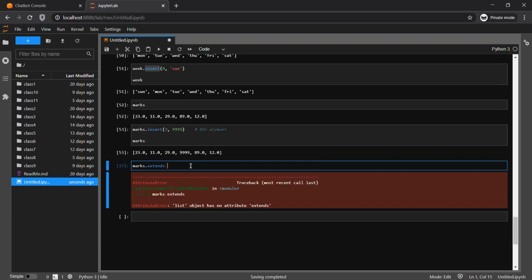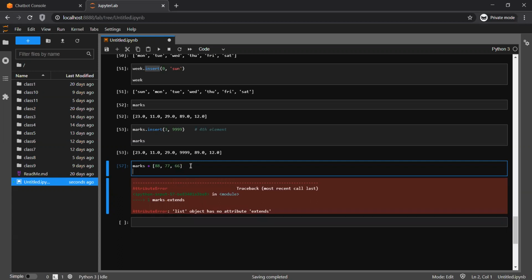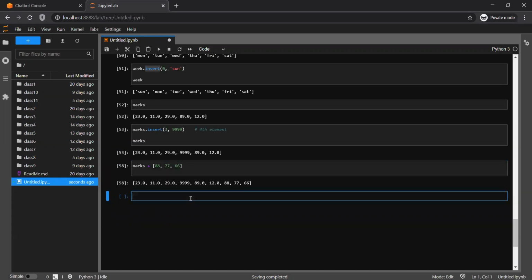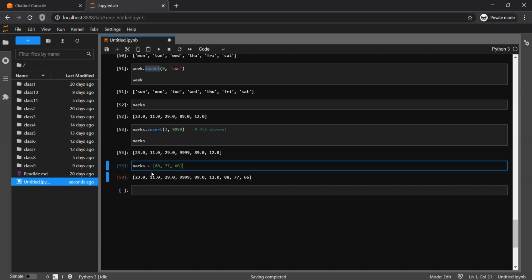Why is this method not working? I'll check. Maybe I'm making some mistake. But this plus will also work. Extend is a function, I'm damn sure. But I'll check, maybe I'm using the wrong way to add it. But this plus sign will work.